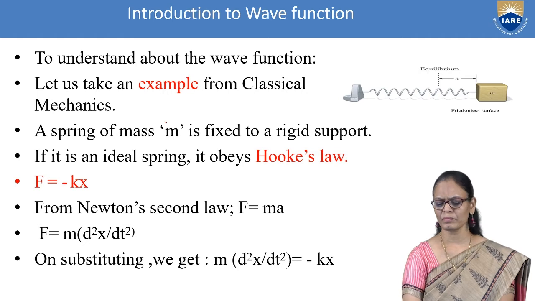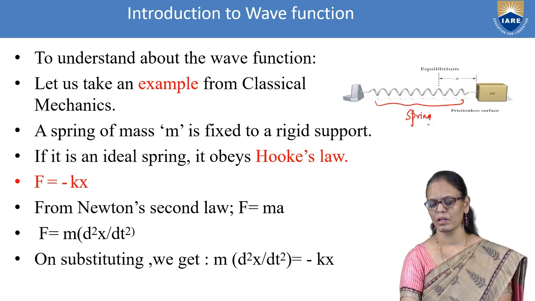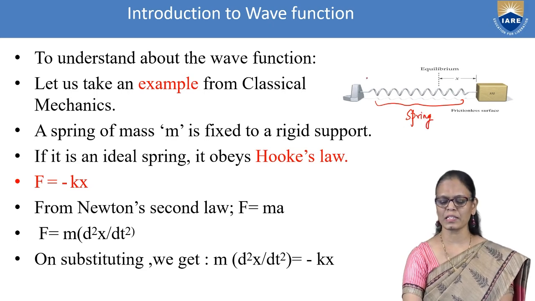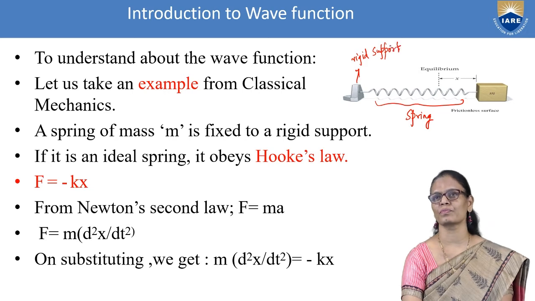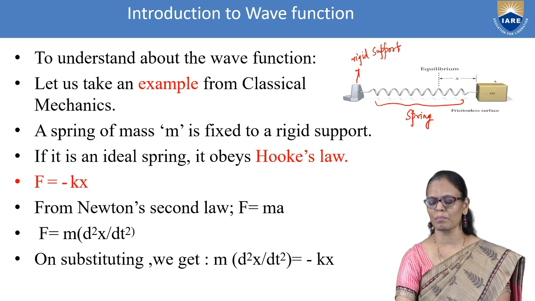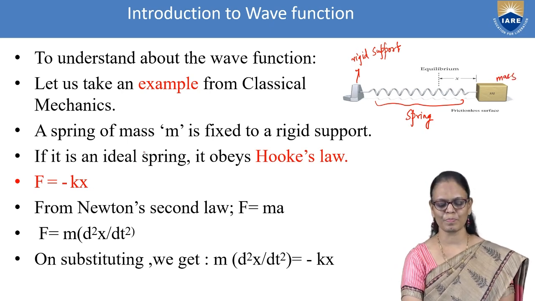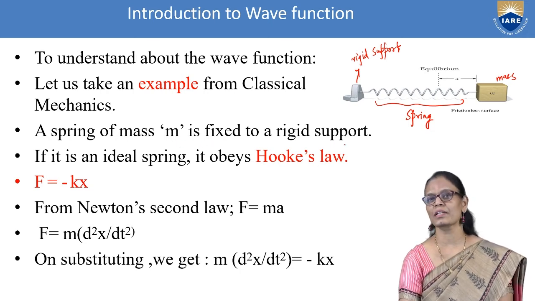Now, we are considering here a spring. This is a spring. One end of it is attached to a rigid support. A rigid support means it will not move. And the other end is attached to a mass M. So you have a spring with a mass M, and it is fixed to a rigid support.